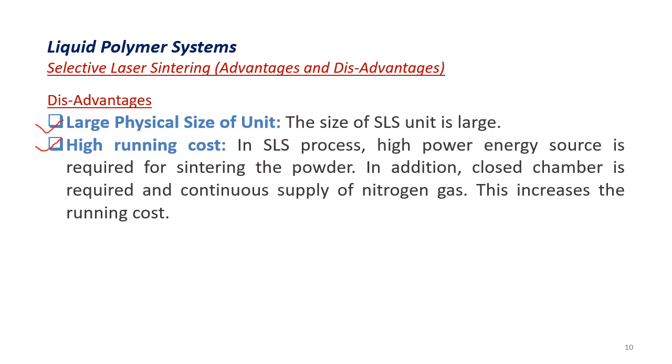And as this has to be done in a closed chamber, a supply of nitrogen gas is needed, because during sintering the oxidization of the metal parts takes place. To avoid that, it has to be done in a closed chamber. Maintaining a closed chamber and a supply of nitrogen gas is going to add to the cost of production.